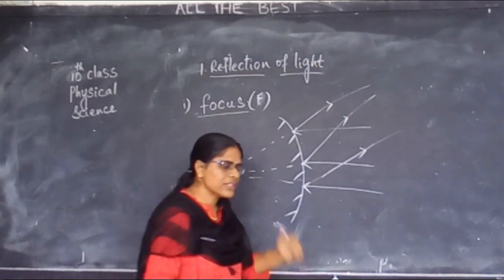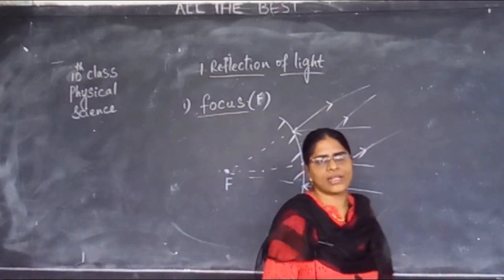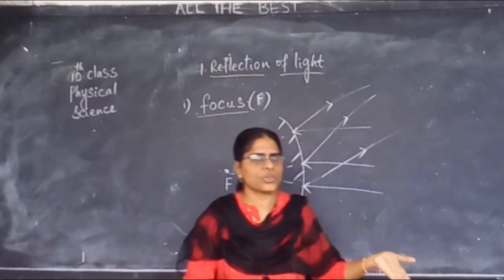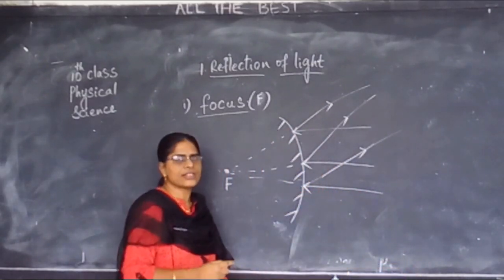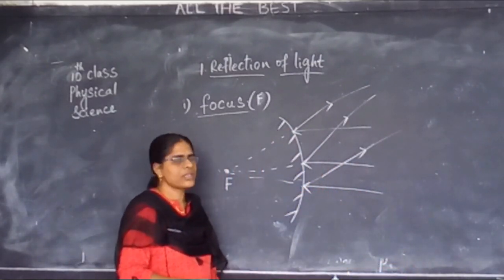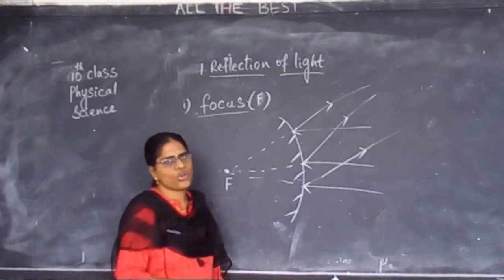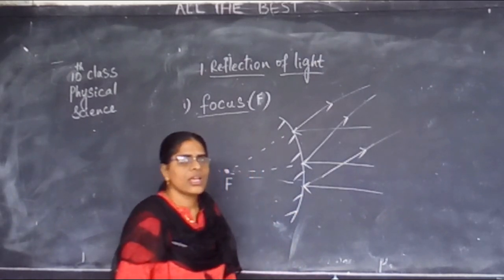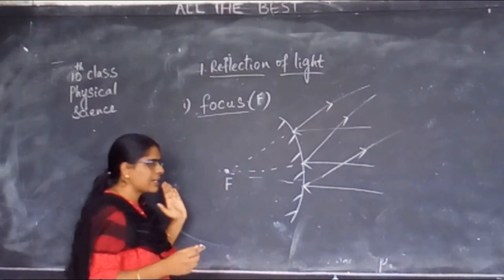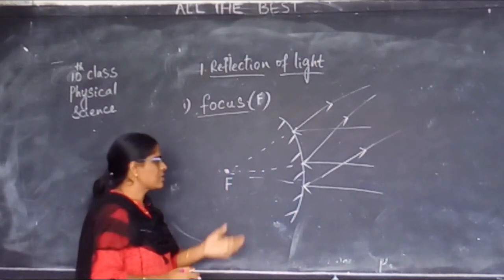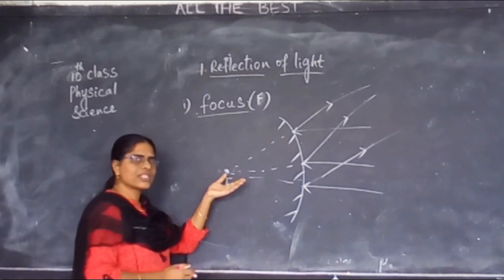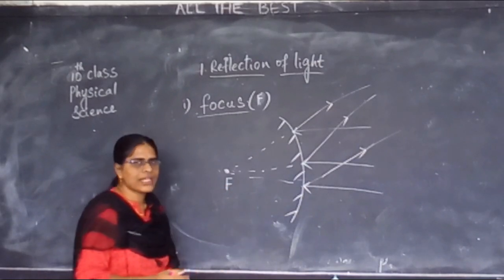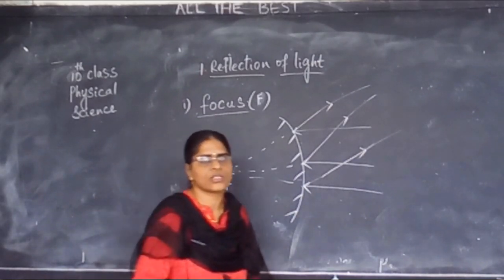In the case of a concave mirror, the rays will not be extended because the reflected rays are actually meeting at a point. Hence, there is a focus. As these rays are not meeting, I have extended the rays backwards, and the point at which they meet, we call it a focus.